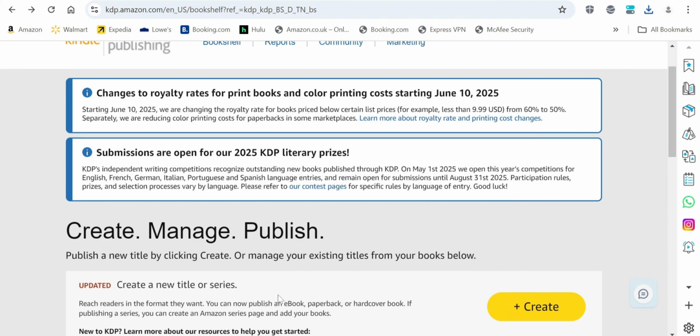So what we're going to be doing next now is we're going to be uploading our book on Amazon KDP. So we've been able to create a brand, we have been able to create a product with the help of AI Toolkit. So now we have our products and we're ready to list them on Amazon KDP bookshelf for sale.